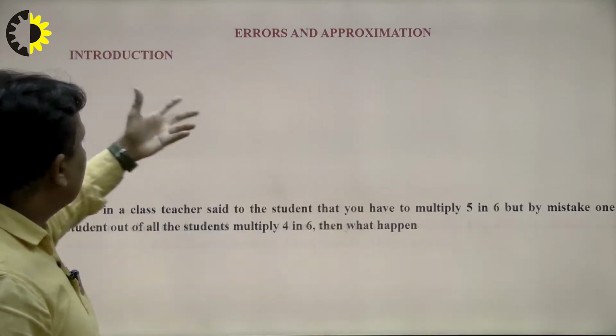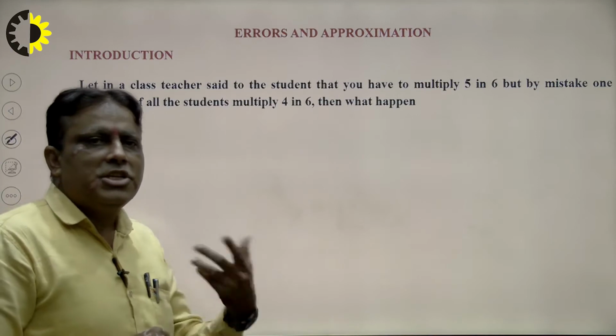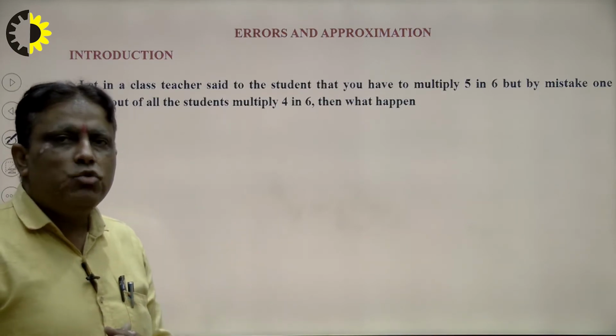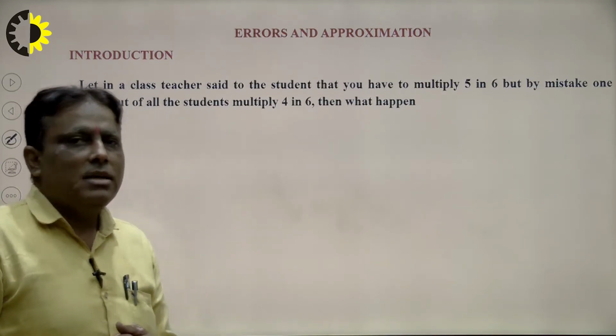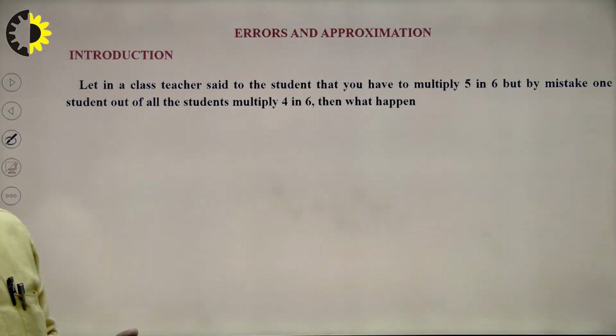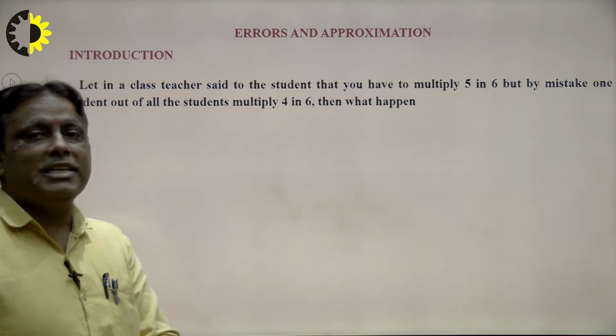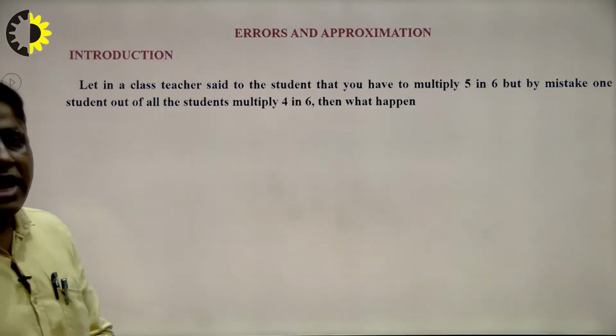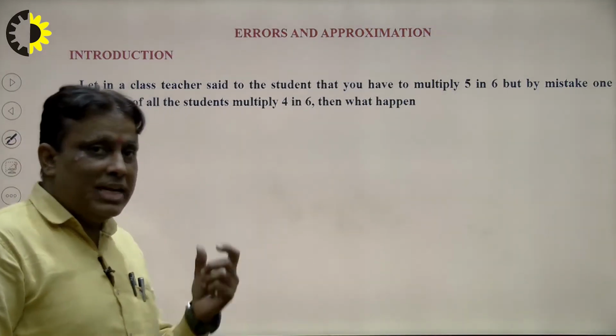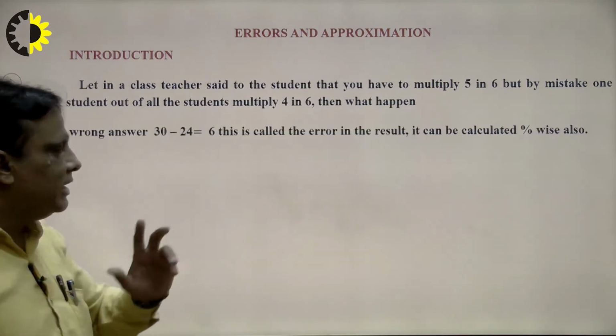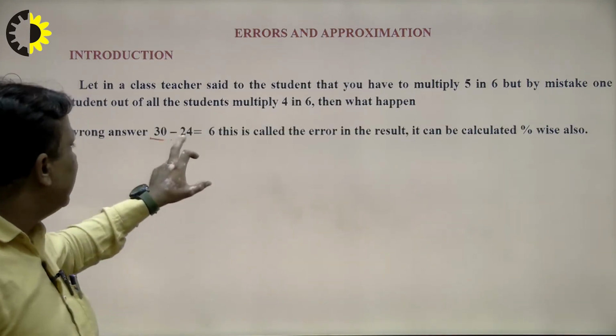Suppose I write another example. In the classroom the teacher tells the student to multiply 6 by 5, but by mistake the student multiplies 6 by 4. So what will be the result? 6 times 5 is 30 and 6 times 4 is 24. The difference will be the error here: 30 minus 24 is 6.